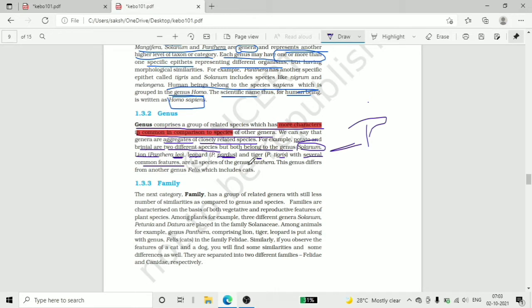This genus differs from another genus, Felis, which includes cat. The lion, leopard and tiger are one type of cats, another species of cats.